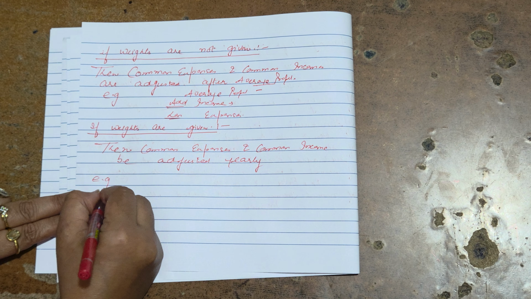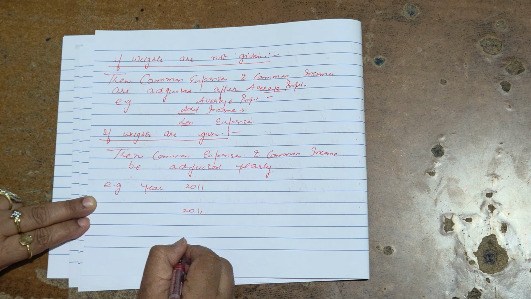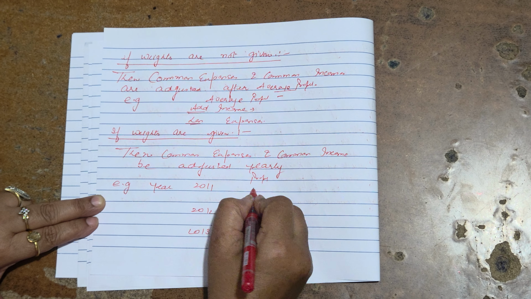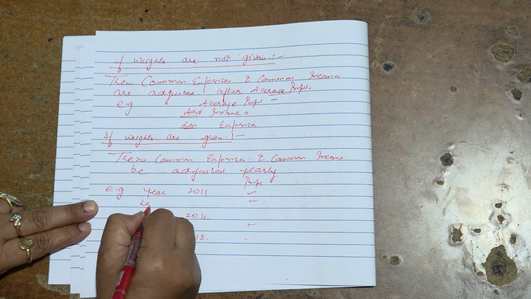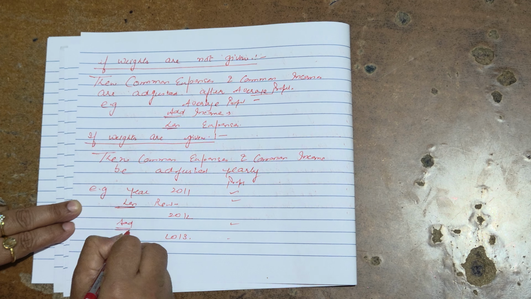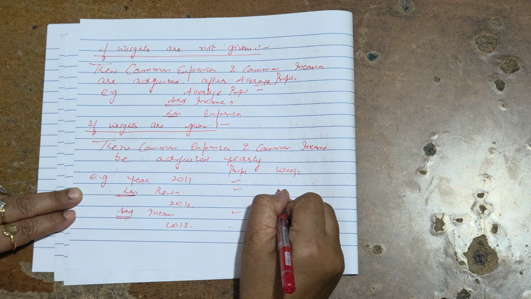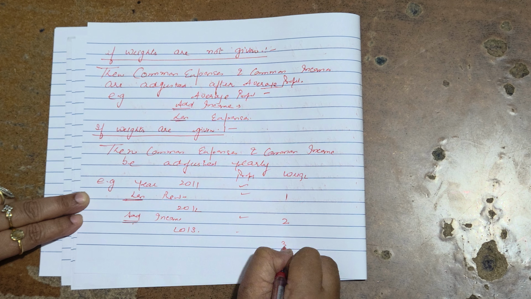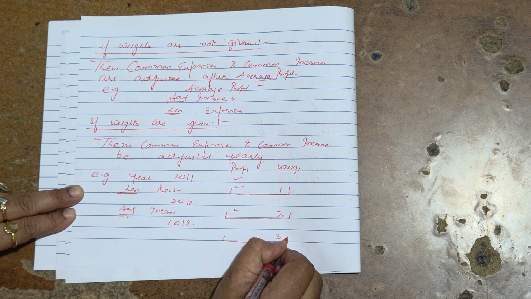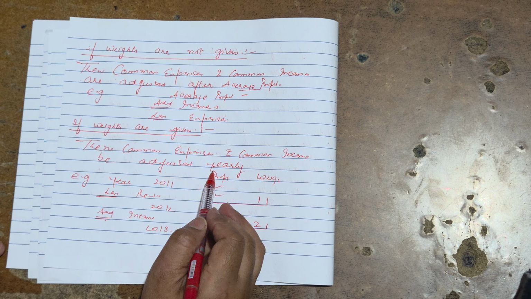For example, year 2011, 2012 and 2013, profits less rent, add incomes. Because weights are given like 1, 2 and 3, you have to multiply these profits with the weights. Therefore, if weights are given, then common expenses and common incomes are adjusted yearly.